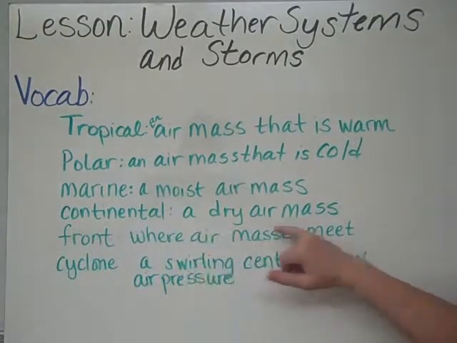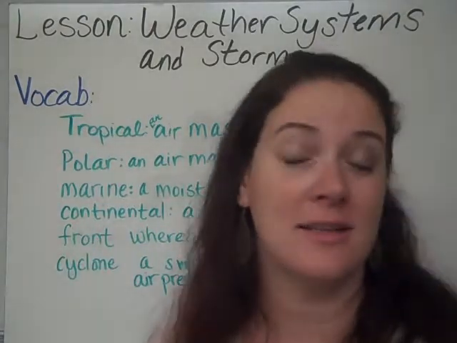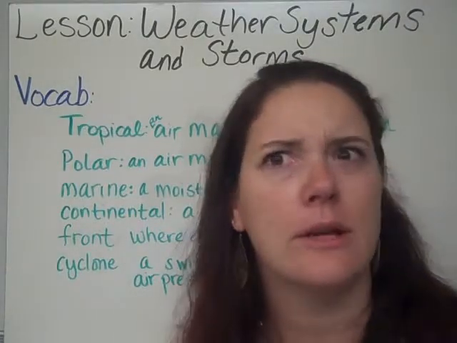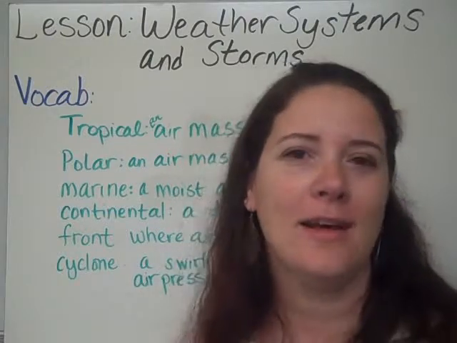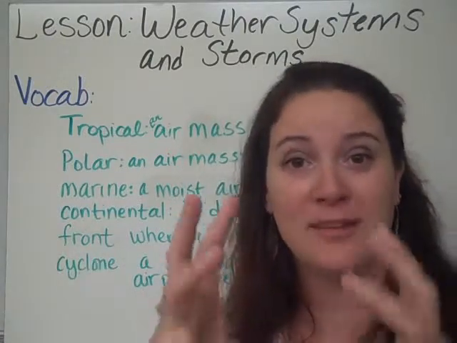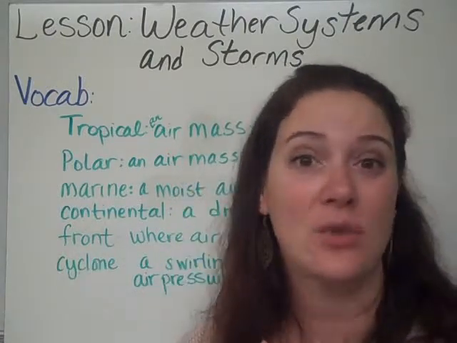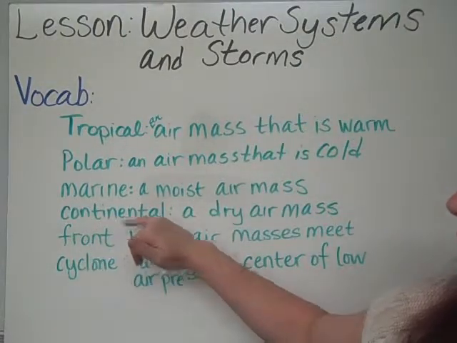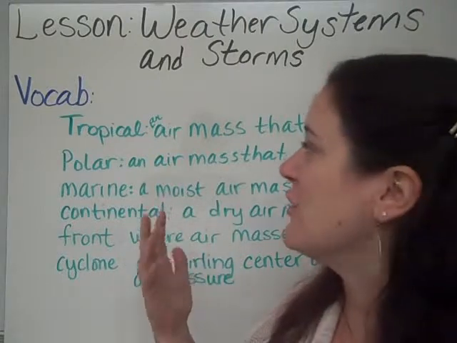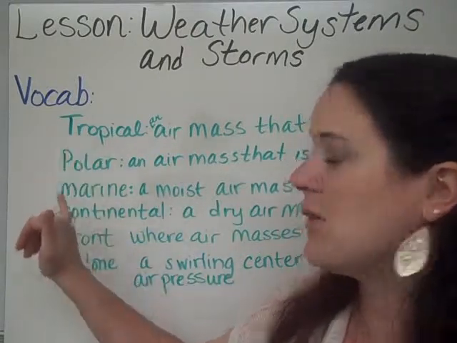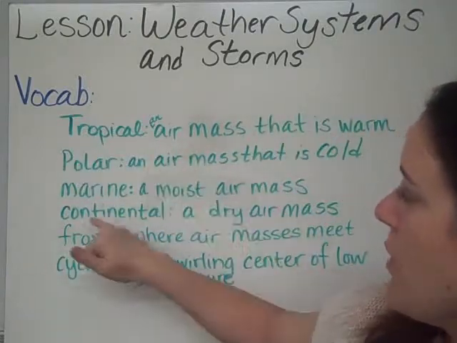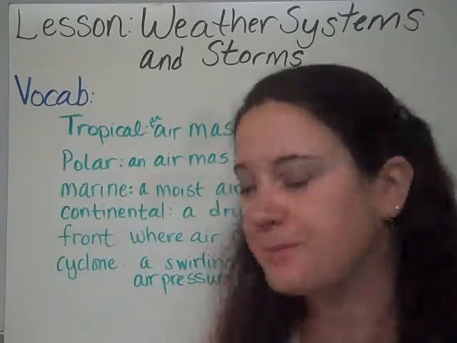Continental is a dry air mass. Continental makes me think of continent. The United States is a continent, North America is a continent, and so it forms over a piece of land mass, which means that it's really dry. So marine is moist and continental is dry. So a meteorologist can say a tropical continental air mass, which is a warm, dry air mass.